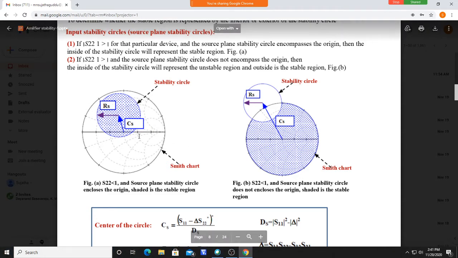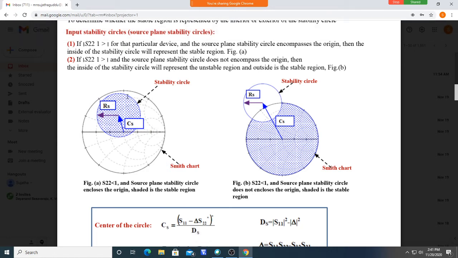Which values do not give stable operation? Based on the position of the stability circle, we can come to know which ZS values give a stable operation.